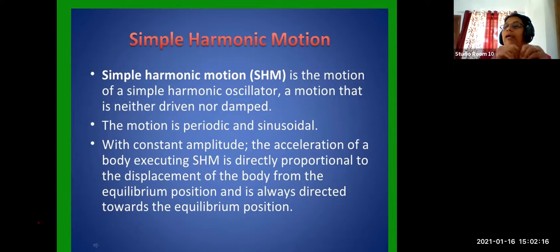That means neither forced oscillation nor damped oscillation. That is the meaning of the words. Driven means someone is making that thing oscillate. Damped means after oscillation, it will gradually decrease. So simple harmonic motion will happen only in the ideal world.